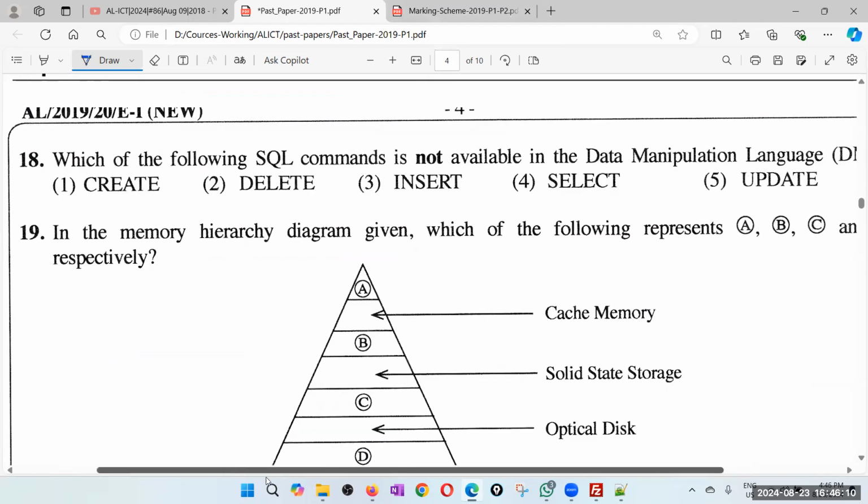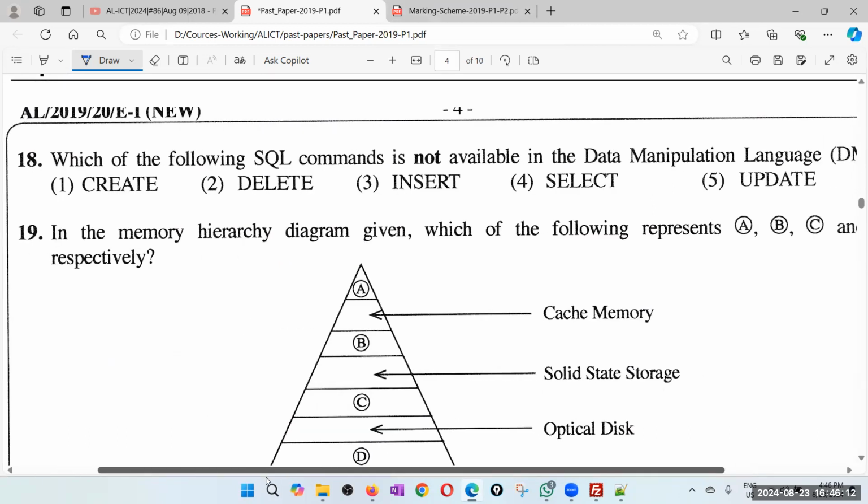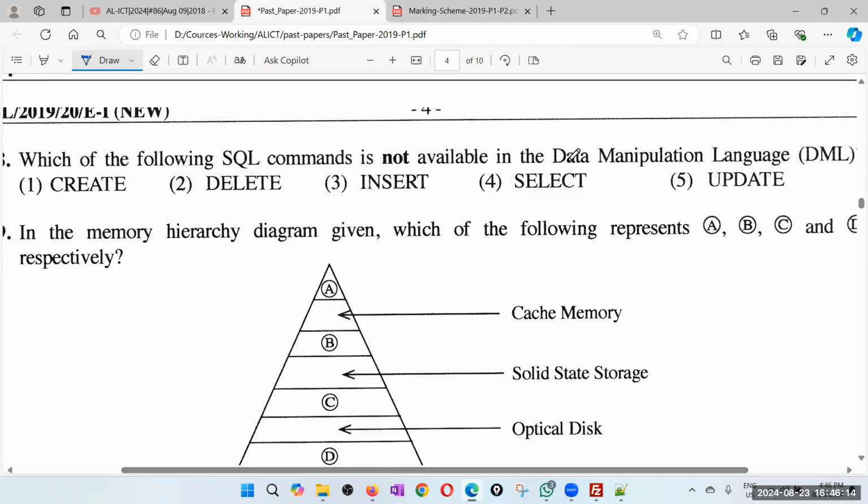18. Which of the following SQL commands is not available in the data manipulation language? DML. Remember, data definition language is create, alter, drop. Data query language, select. Data manipulation language, insert, update, delete. Okay.